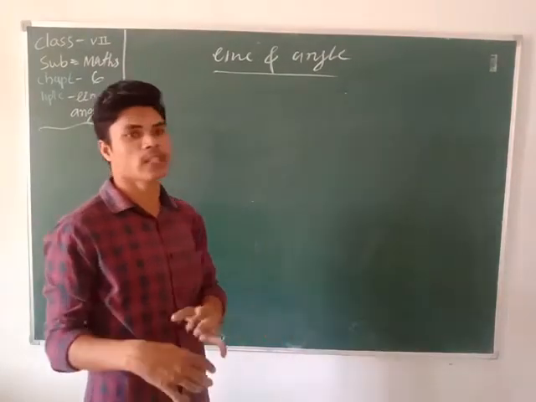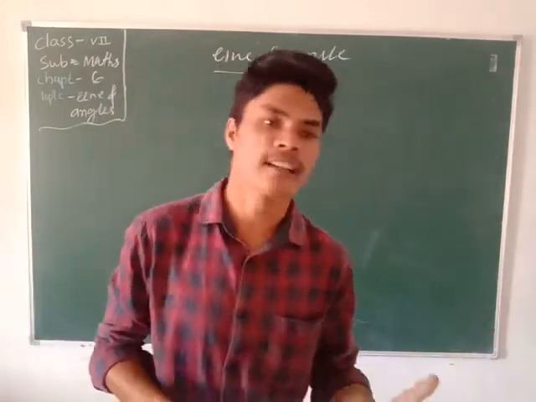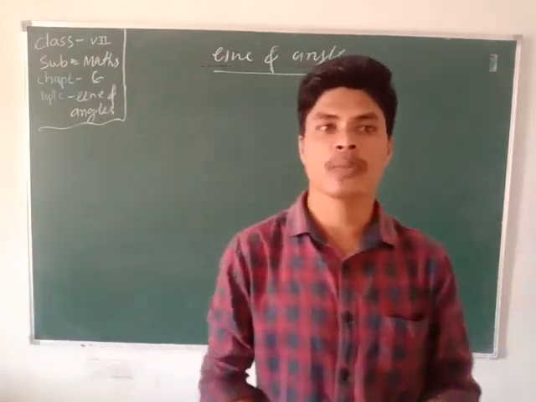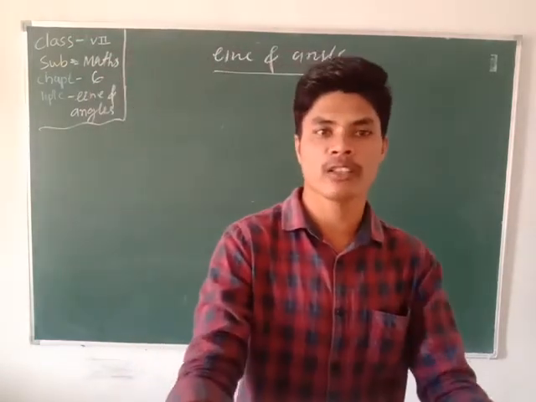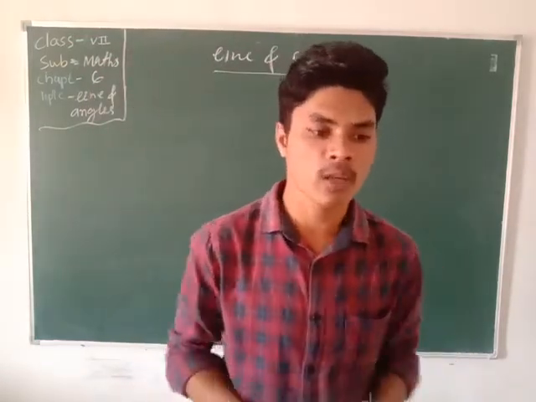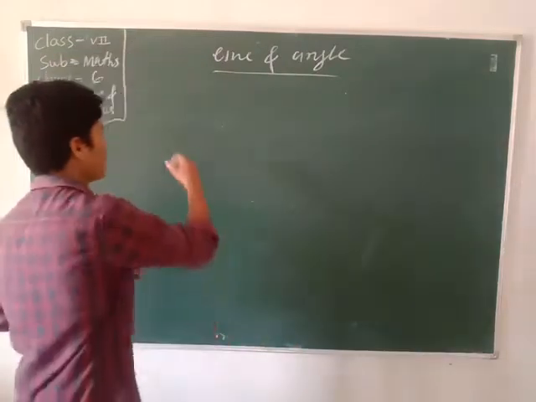Now that you know the different kinds of angles, what are the different kinds of angles? Acute angle, obtuse angle, right angle, reflex angle, complete angle. Now we discuss about pairs of angles. How many types of pairs of angles are there?